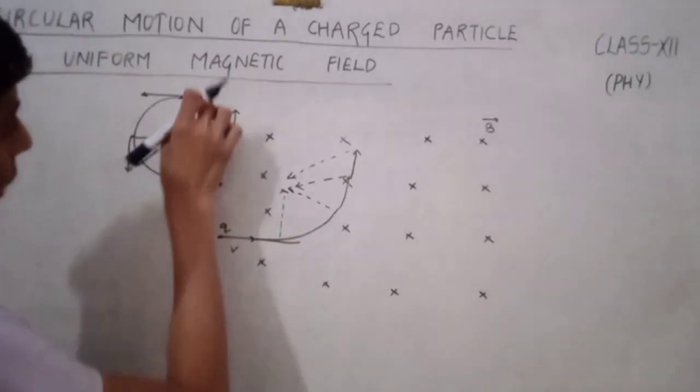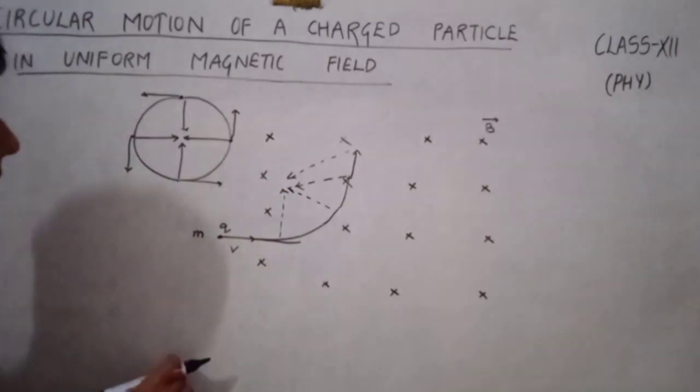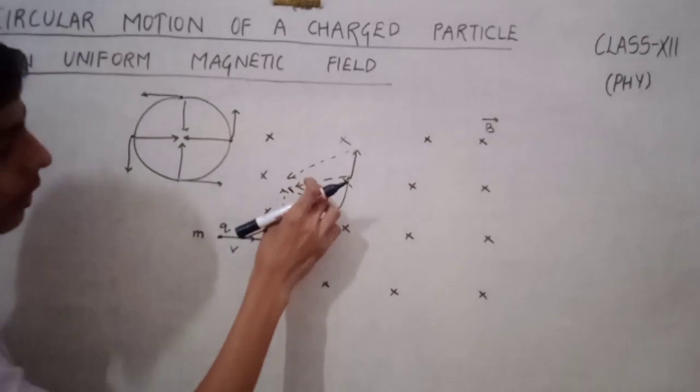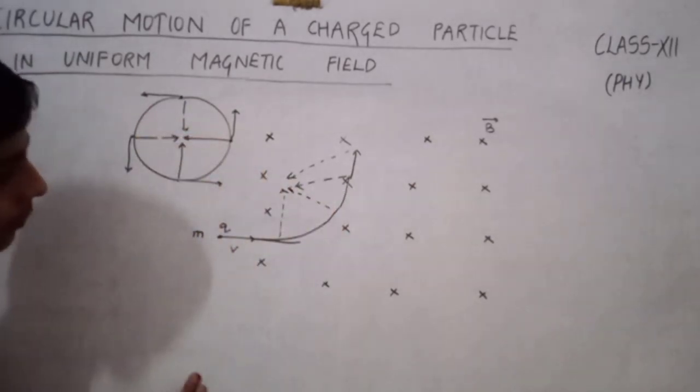So if we apply this concept in this case, then we can find that here the magnetic force plays the role of centripetal force.